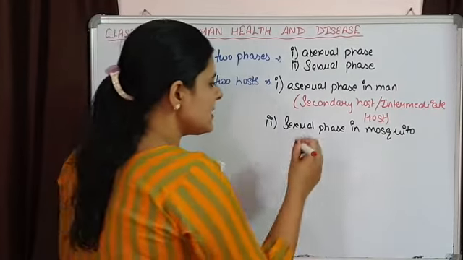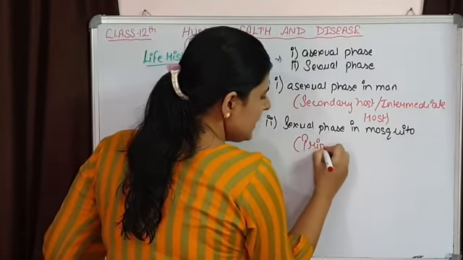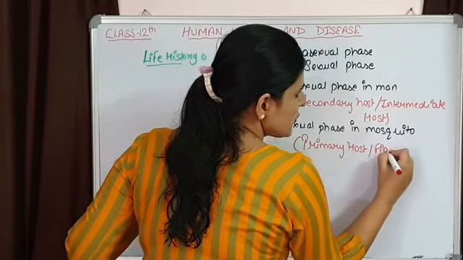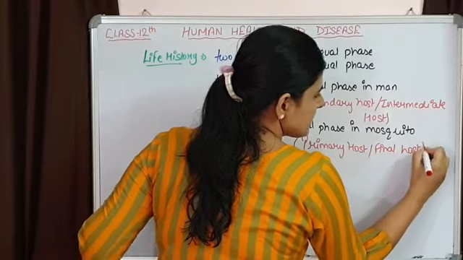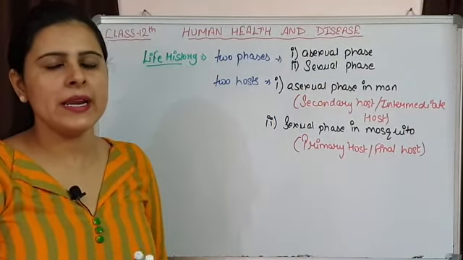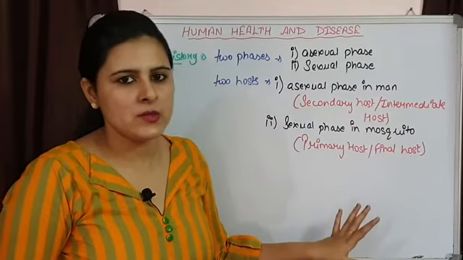So mosquito is acting as the primary host or final host for Plasmodium. We are going to study both the sexual phase and asexual phase of Plasmodium.